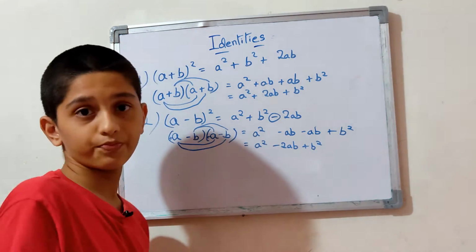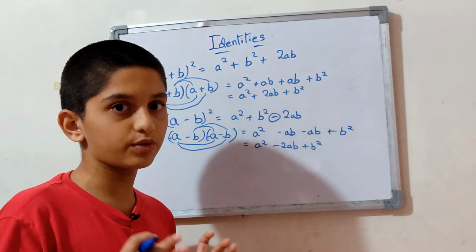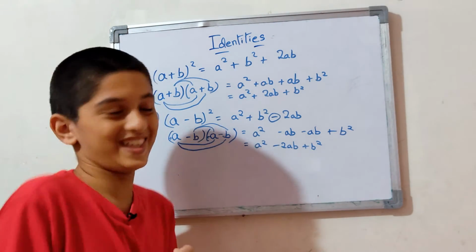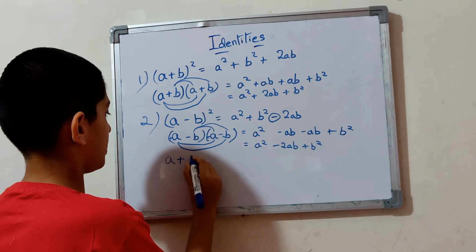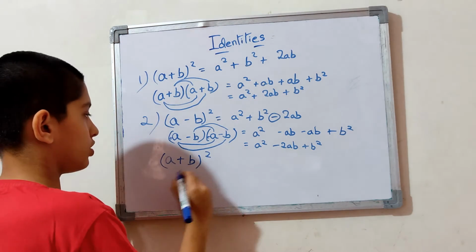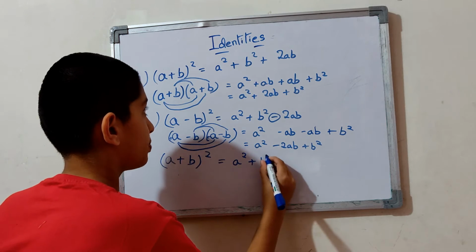Again it's the same, and I didn't discuss this in my last video, but you can also do some exchange offers. For this, (a + b) the whole square, you can do an exchange offer. Let me write this full expression.